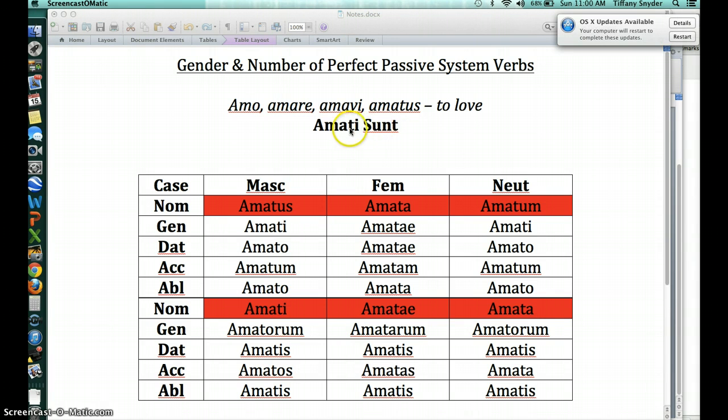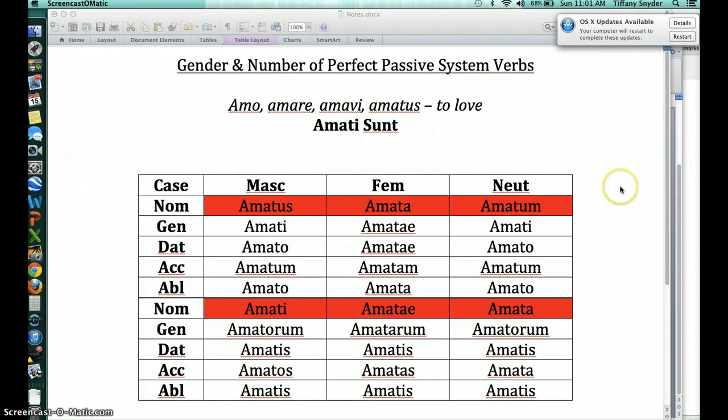And in order for this verb to match the subject, the first word has to have a different ending. So they must be referring to a group of men or a group of men and women, because if there's ever a group of men and women, the men win in grammar. So it becomes masculine. So this is a masculine ending, and it's also plural because it's they. There's more than one person as the subject. So masculine plural, and if you go to masculine plural, there it is. So we're going to spend the rest of the video really breaking that apart and how we got that.